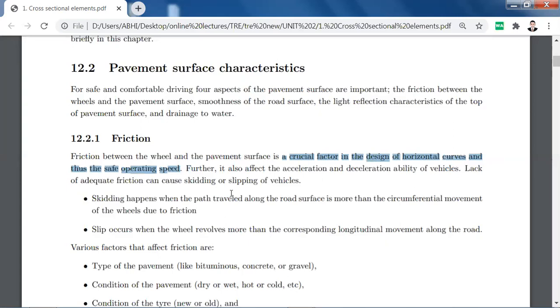If your friction is moderate, you can drive at a desired speed. If your friction is less, then you should be cautious at all times.